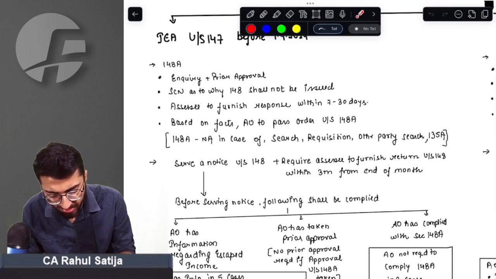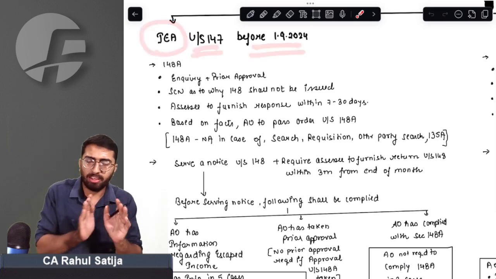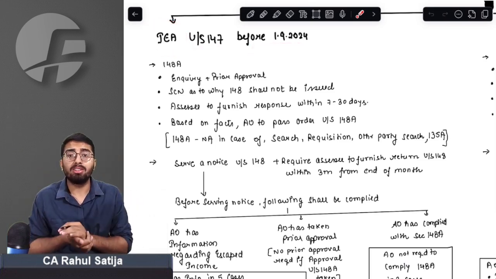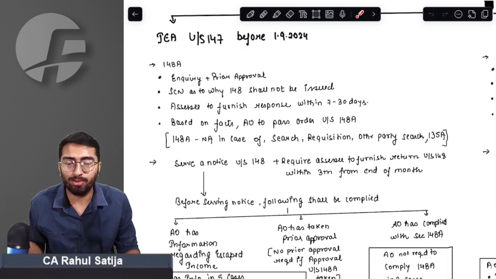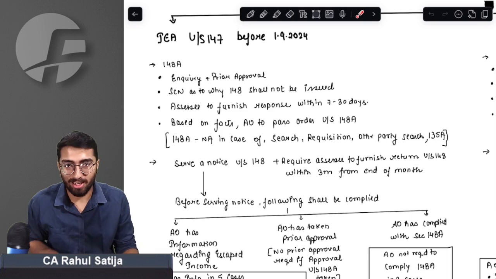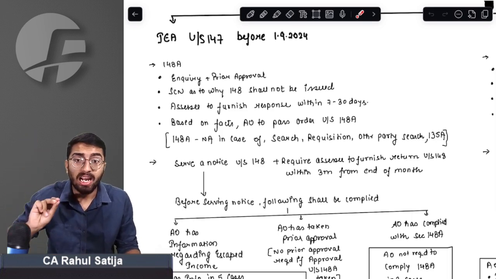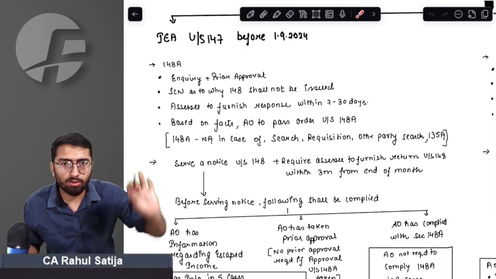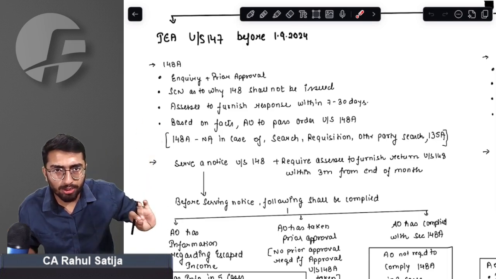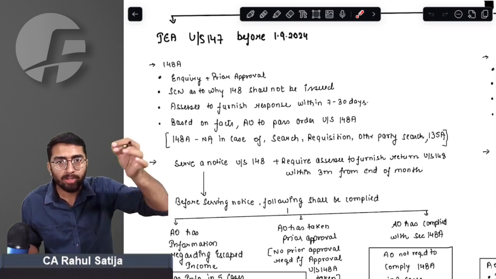So earlier income escaping assessment procedures were applicable up to 1st September 2024, and with effect from 1st October 2024, newer provisions will apply. What are older provisions? They will help us understand the newer provisions in a better way. So we are trying to understand older provisions first, and by contrast, we will understand the newer provisions.